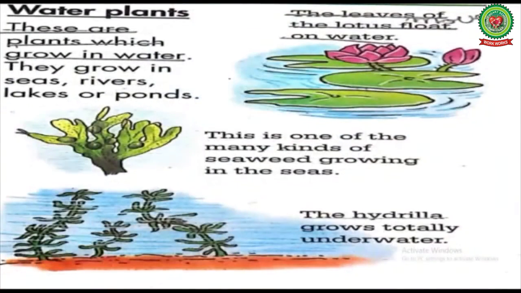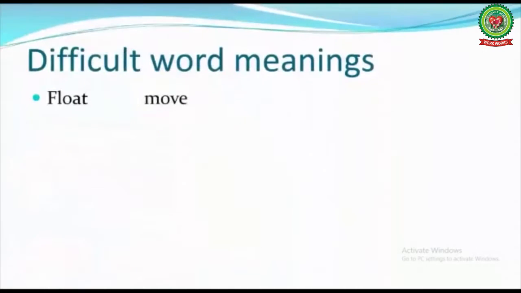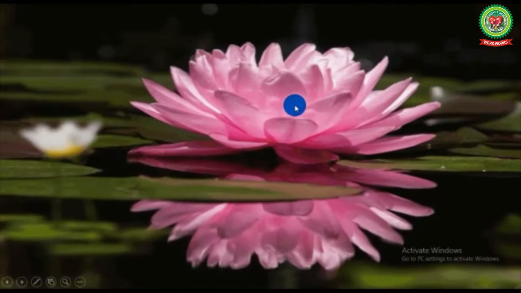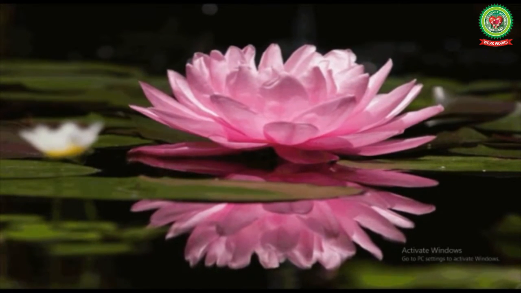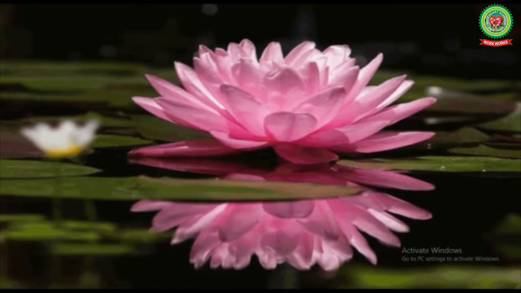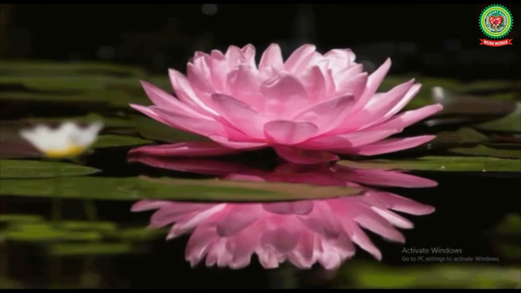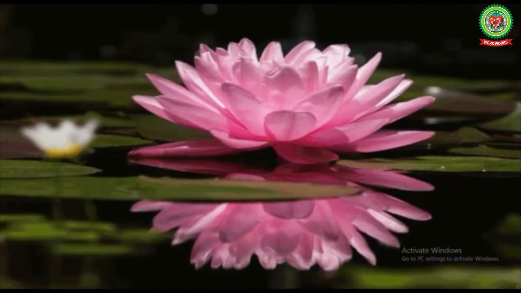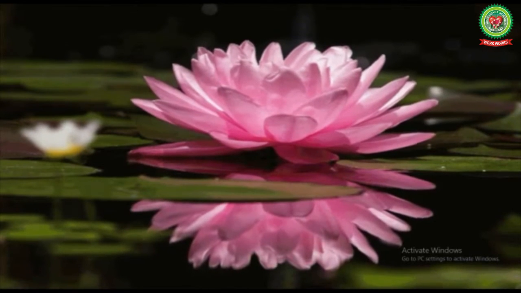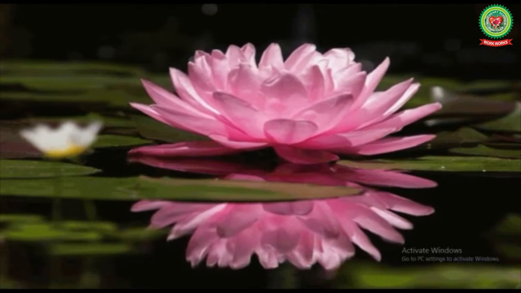Now let us learn more about water plants. The first plant given here is the lotus plant. The leaves of the lotus float on water. Children, underline the word float and write down its meaning: move. Children, the lotus has its roots completely in the mud, but the leaves and flower float on water. Lotus is our national flower, and do you know the lotus flower opens in the morning and petals fall in the afternoon?